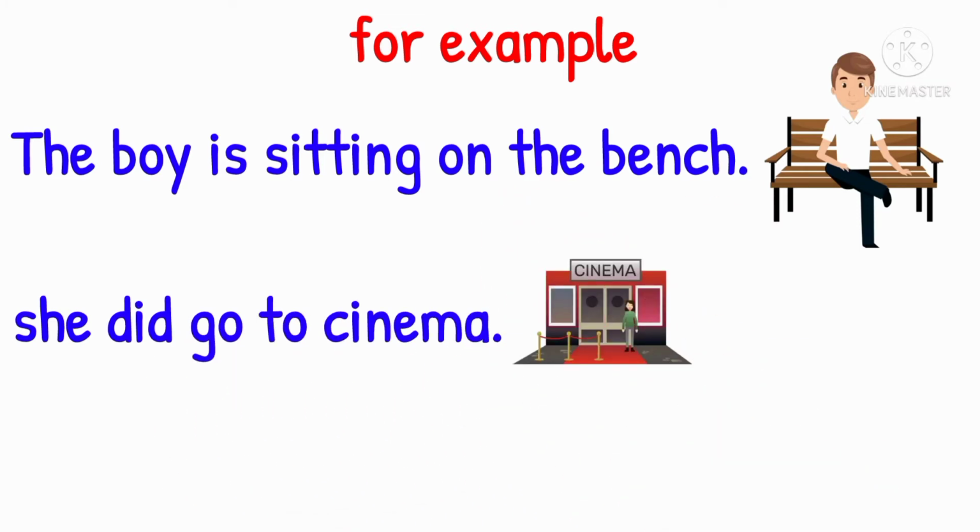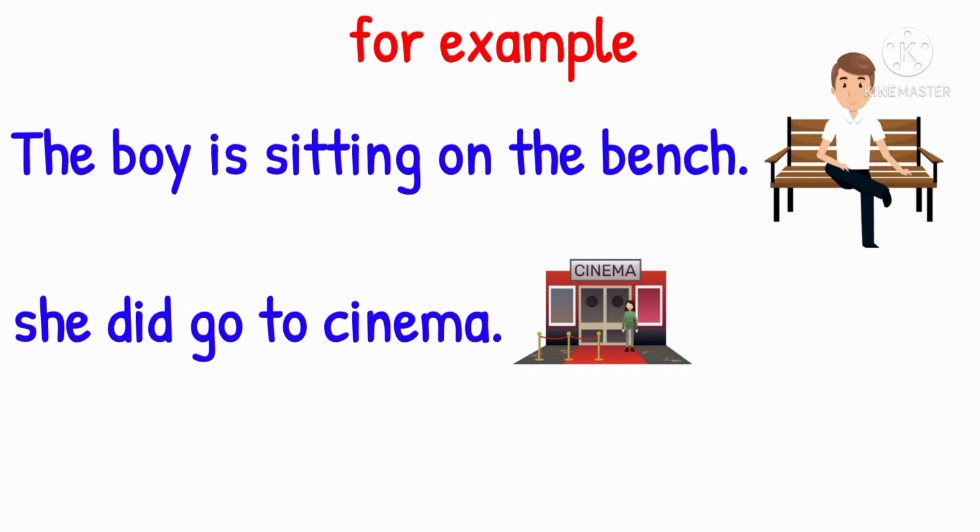The first example, the boy is sitting on the bench, is an assertive sentence because it expresses a statement, and a statement is being given in this sentence that the boy is sitting on the bench. When there is a statement in a sentence, it is called an assertive sentence.